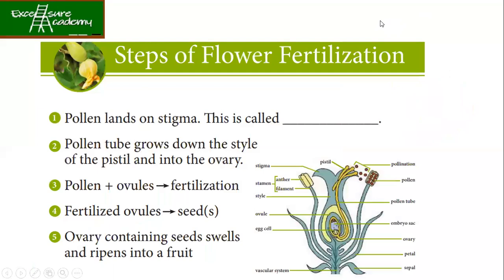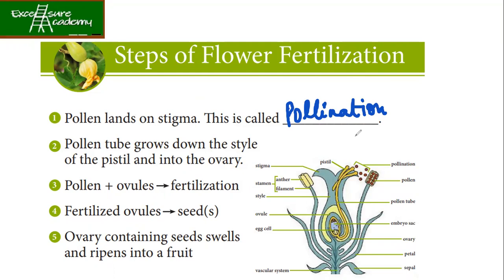Now, steps of flower fertilization. So the pollen lands on the stigma. What is that process known as? No, it is not fertilization. It is called pollination. Fertilization means the fusion of male and female gametes. So whenever pollen lands on the stigma, it is called pollination.